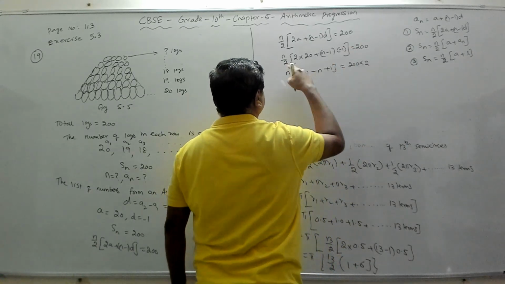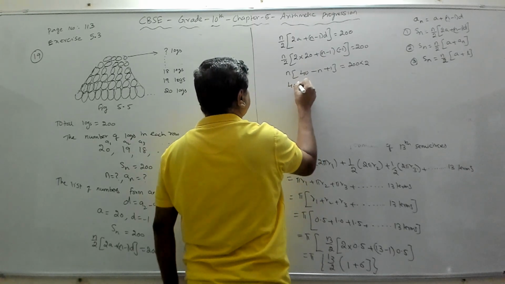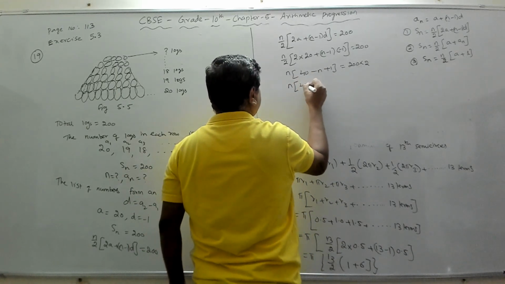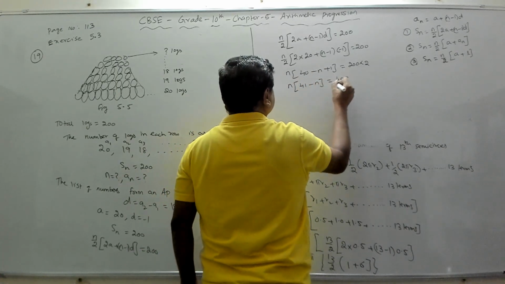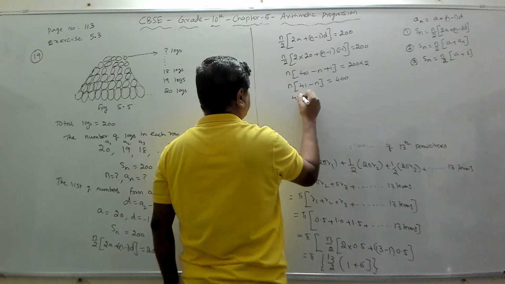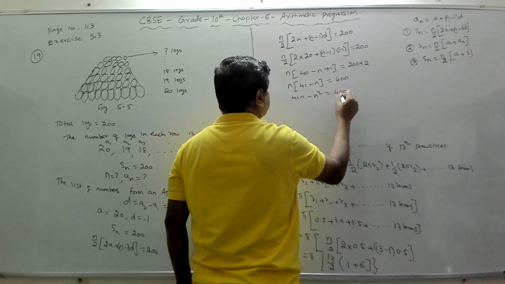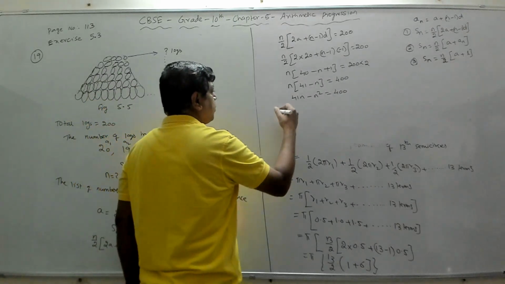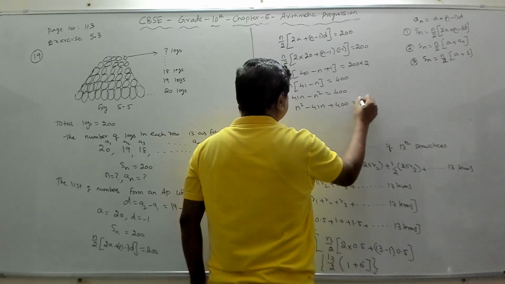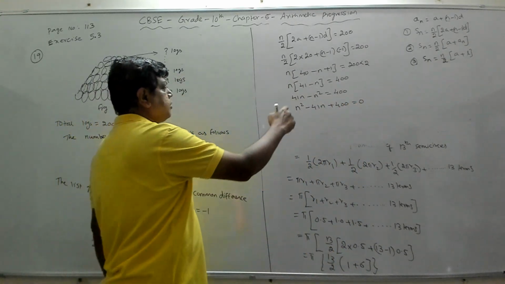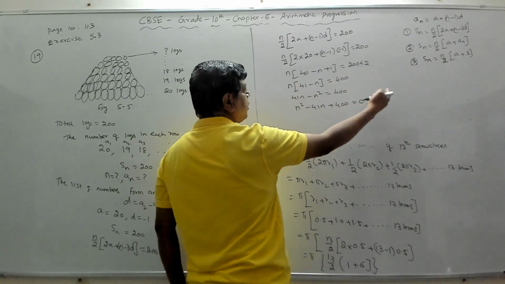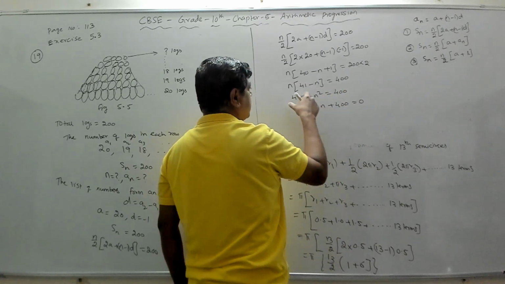So this 2 goes this side, it will become into 2. So now when you multiply, you get n into 40 plus 1 is 41, minus n, equal to 400. Now if you multiply this, you get 41n minus n square equal to 400. Now we'll bring everything to one side. So you'll get n square minus 41n plus 400 equal to 0. If n square comes this side, it will become plus n square, minus 41n becomes plus 41n, and 400 is already there, then I am writing the entire RHS here equal to 0.